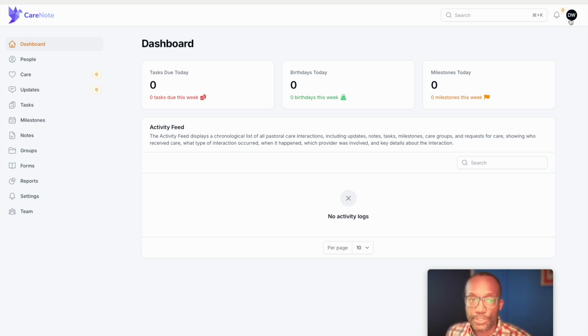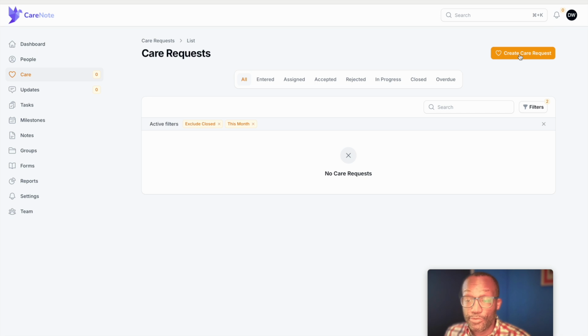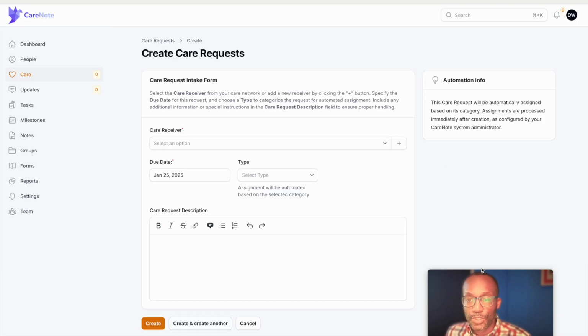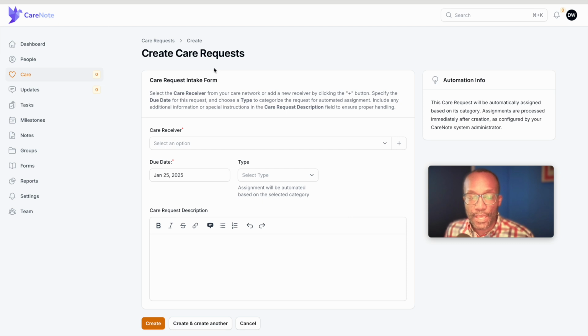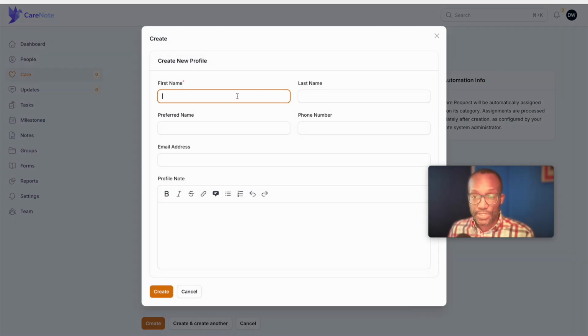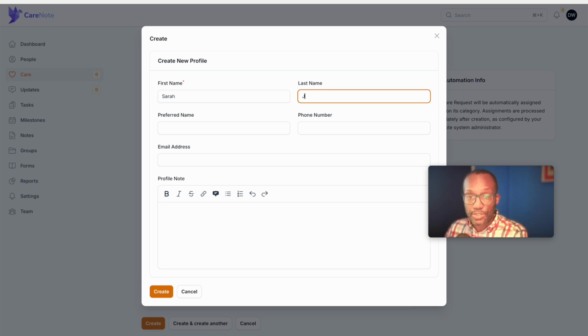So we're going to start on our dashboard. We're going to select Care from our left side navigation, and then we're going to click on Care, Create Care Requests. And what you will see right away is a new form that we have implemented because you have automations in place. And what that does is it uses those care category assignments that we made to a group. And now, right here, we can select our, well, I guess we can, because we're simulating that we're working with Sarah. So let's just go ahead and put her in.